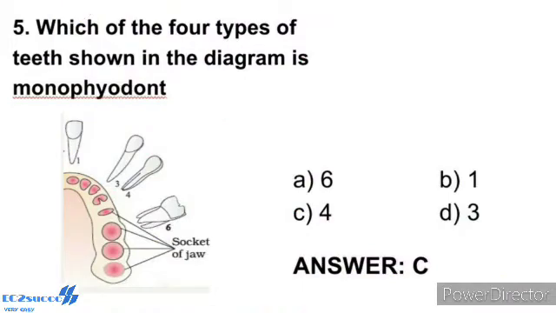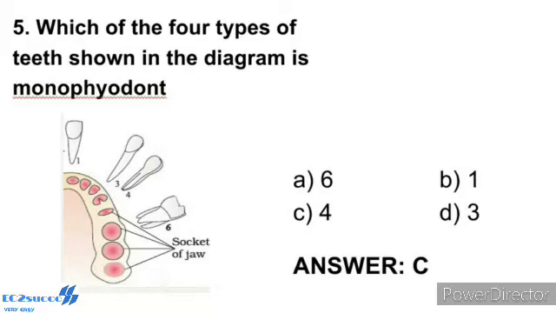Question number 5. Which of the four types of teeth shown in the diagram is monophyodont? Shown in the diagram is the arrangement of different types of teeth in the jaws on one side and the sockets on the other side. The alimentary canal begins with the anterior opening, the mouth, and opens out posteriorly through the anus.